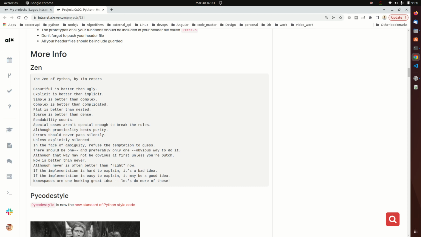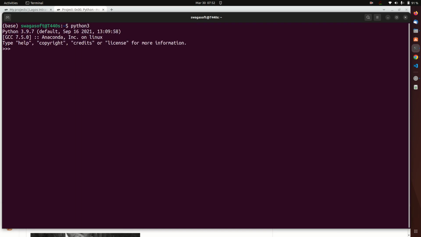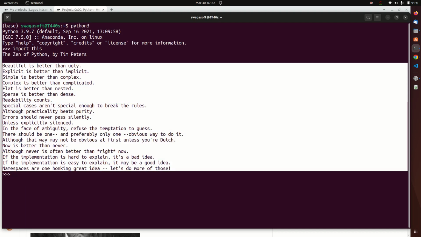You can see the first one says beautiful is better than ugly. Explicit is better than what? Than implicit. Sorry. Simple is better than what? Complex. And you can get this by typing the command. For example, my local is Python 3 and you can just do import this, and you can see we have what? The 19 guidelines for Python.